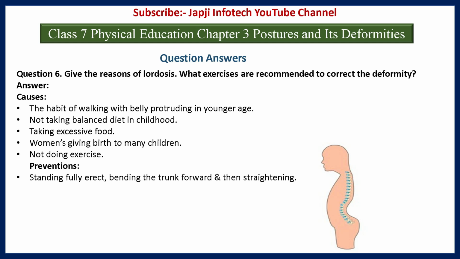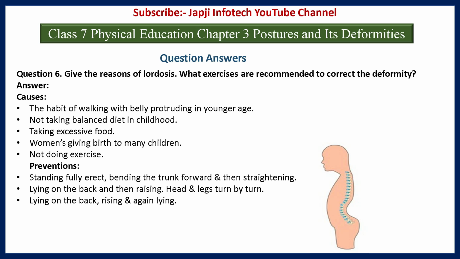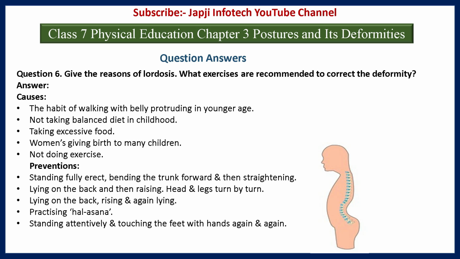And the preventions are standing fully erect, bending the trunk forward and then straightening, lying on the back and then raising head and legs turn by turn, lying on the back, rising and again lying, practicing hal asana, standing attentively and touching the feet with the hand again and again.